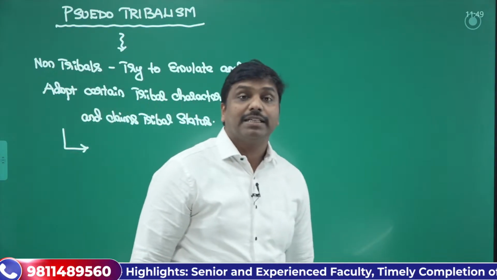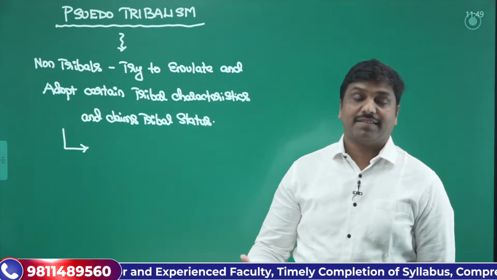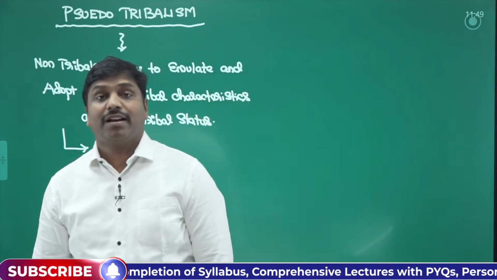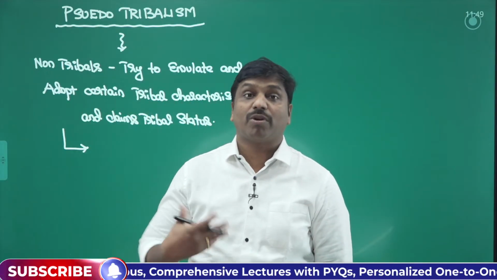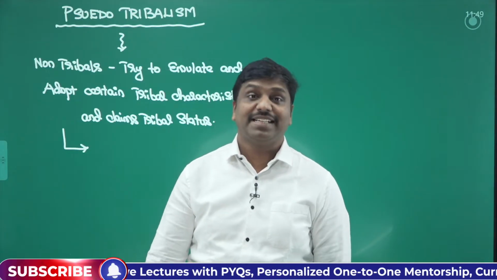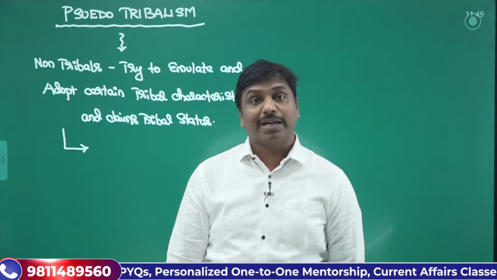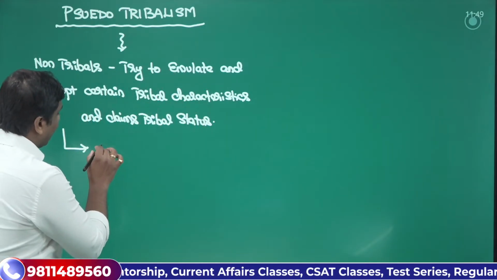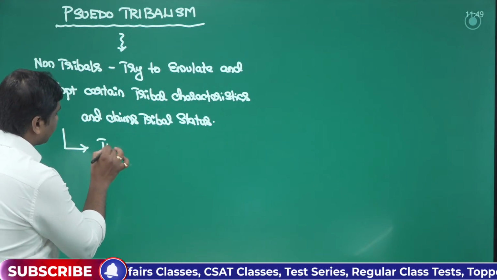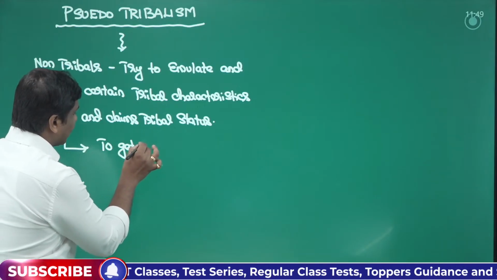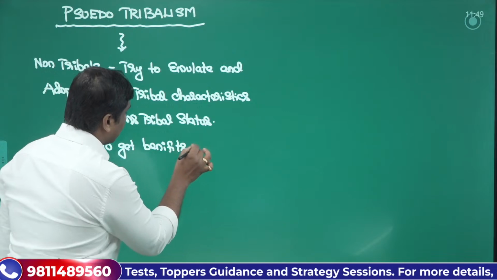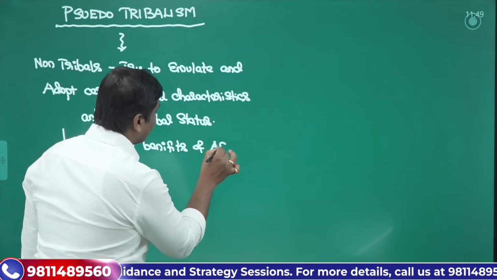For example, there could be political reasons, or other things, like constitutional affirmative action, to get benefits out of the reservations. So that is one basic cause. So you can have that as an example: to get the benefits of affirmative actions.